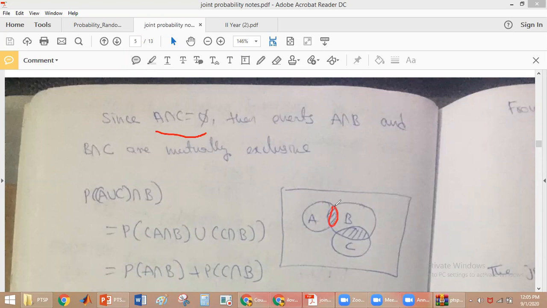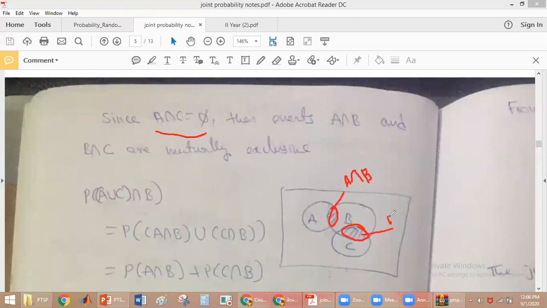What is this part? Anybody? What are these two parts? What is this part? A intersection B, B intersection C. Yes, it is A intersection B. What is this part?